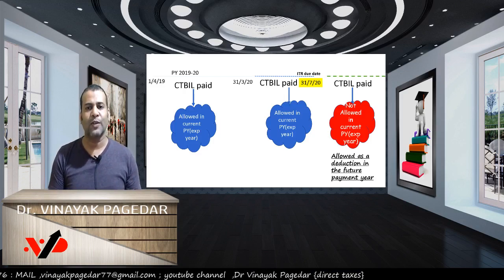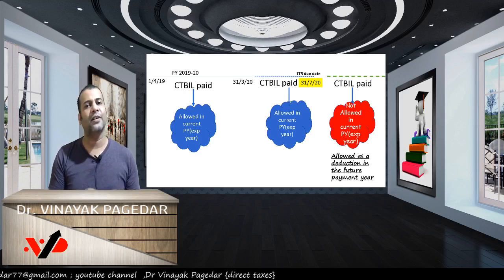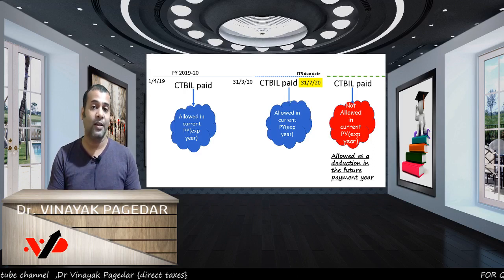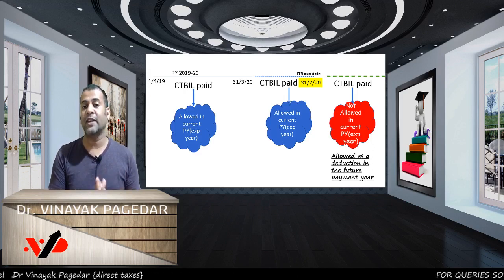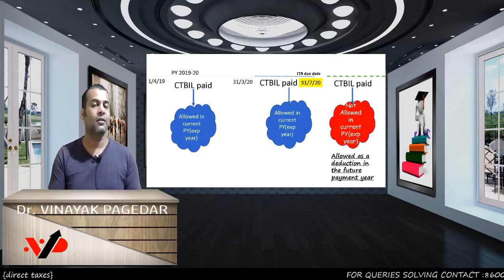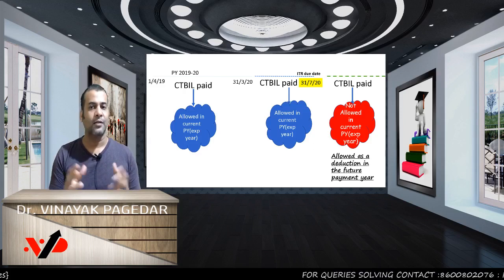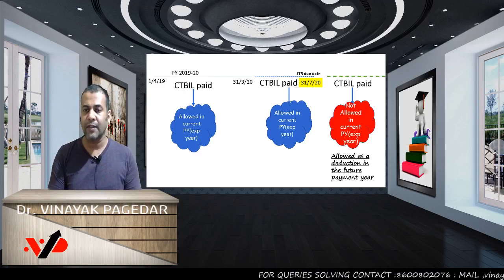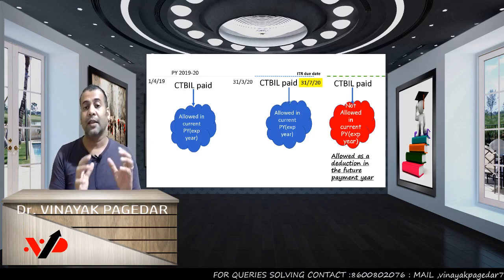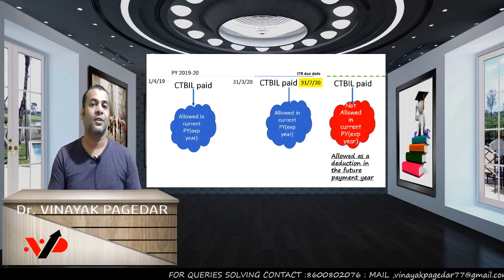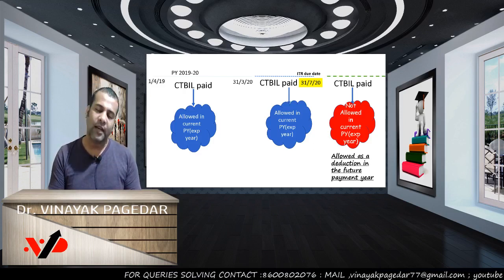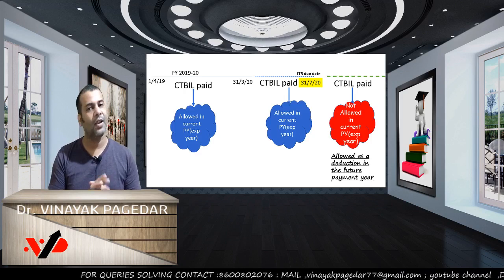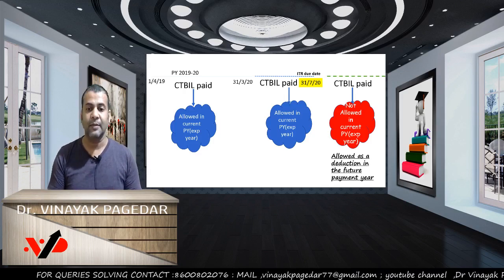So it's a simple model of the story that if you pay up to the ITR due date, in the year of expenditure itself you get the deduction. But if you pay it after ITR due date, then in the year of expenditure you cannot claim the deduction. In the year of payment, you can claim the deduction. So like if you pay your CT bill after the ITR due date in this example, in 1920 you cannot claim the deduction, but in 2021 you can claim the deduction. Clear? So this was very, very simple.